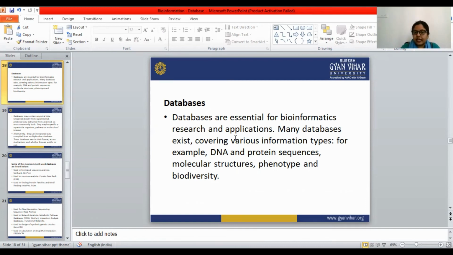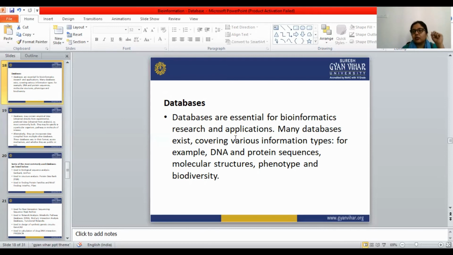Many databases exist covering various information types like DNA and protein sequences, molecular structures, phenotype, and biodiversity. Databases contain all the information about a particular given topic.